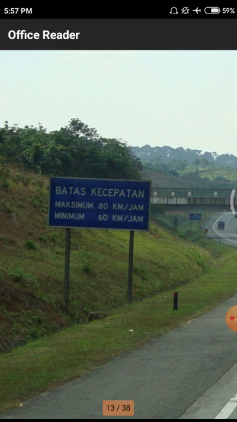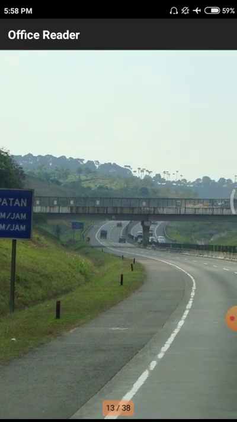This is not related to our Indian terrain. It is completely foreign terrain. They are directly giving the vehicular speeds, 80 kilometers and 60 kilometers, minimum and maximum. So the language is completely different. In India we use the word maximum, but in foreign countries they use different words. Maximum and minimum, 80 kilometers and 60 kilometers, so the vehicles have to move according to those speeds. They have to maintain the minimum speed and not cross the maximum speed.